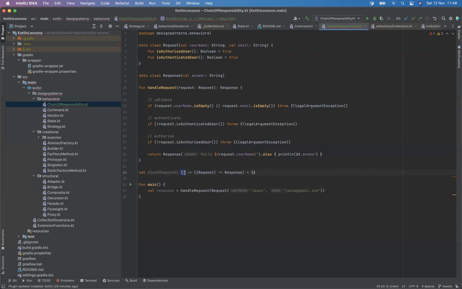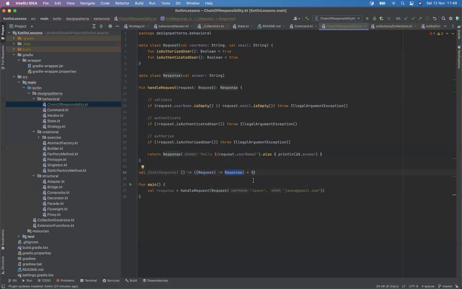It doesn't take in any input as the type of this lambda I'm defining here. This is the input and this is the output, right? That's why I put them into brackets. The input is not taking anything, so it's void. But the output is giving you a lambda out, because what we are returning is a lambda itself, and that lambda takes in an input as request and returns you the response.